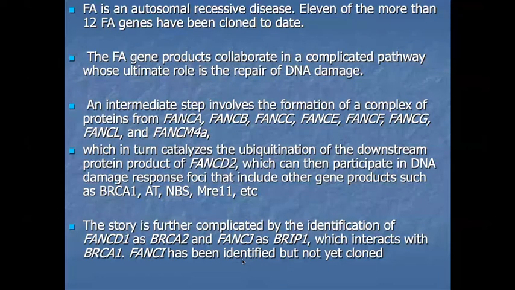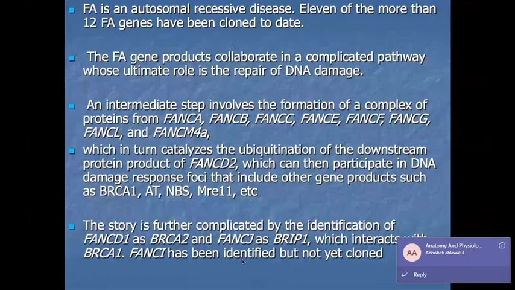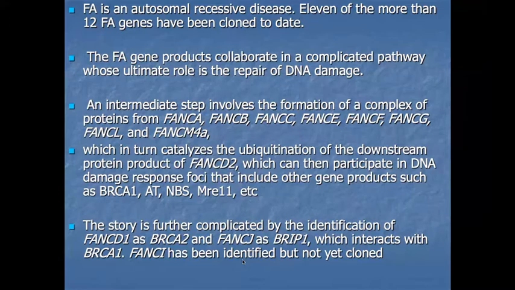When the DNA is damaged, the ubiquitin protein clears it, but there is a defect in the ubiquitin protein. That's why it is not cleared, and the damaged DNA becomes susceptible to other malignancies and other syndromes. That's why these patients are susceptible to breast cancers.